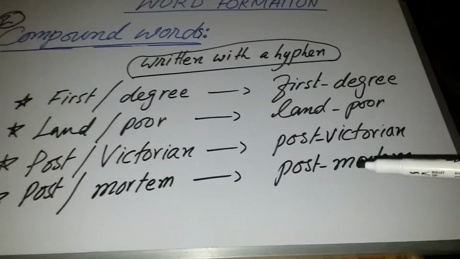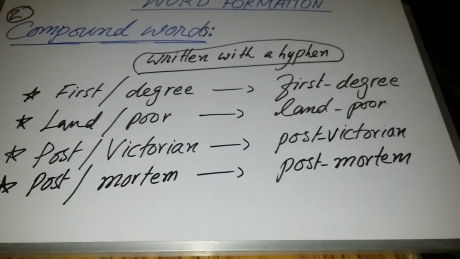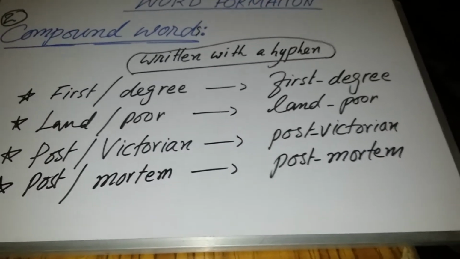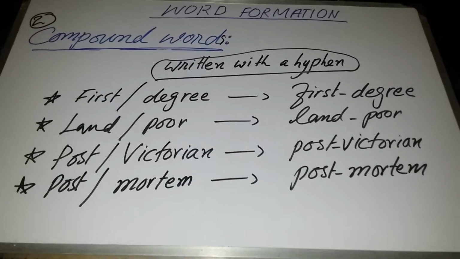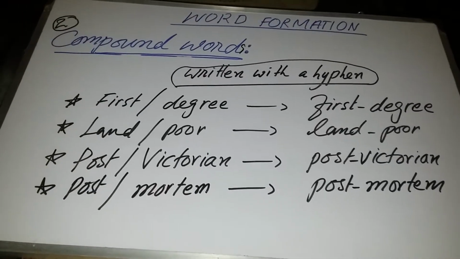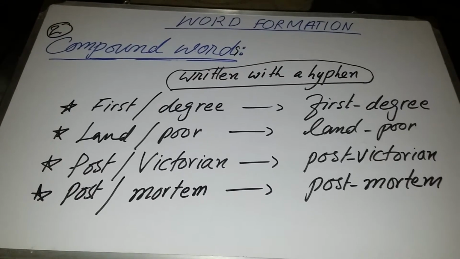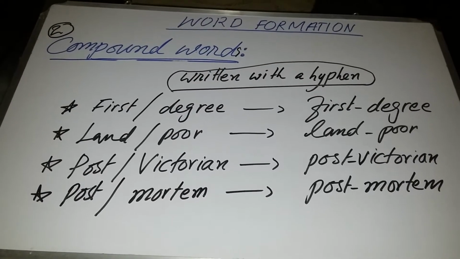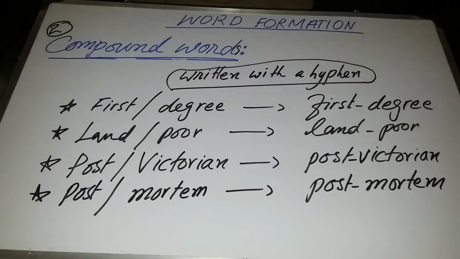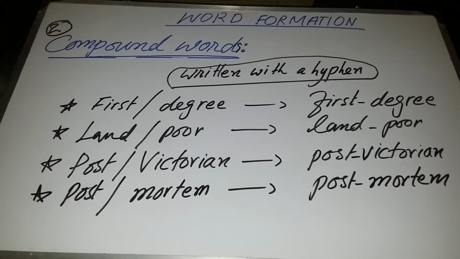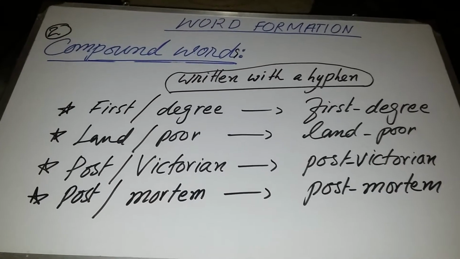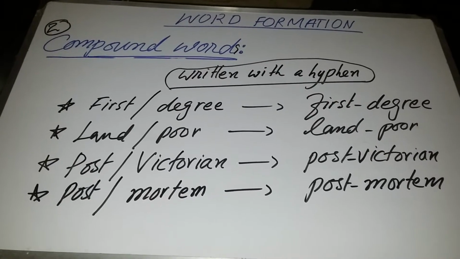So in this way compound words can also be written with a hyphen, and these are called hyphenated words as well. But as I told you, nowadays compound words are written as one word, and no hyphen or space is used, but I taught you that in this way compound words can also be written with a hyphen and with a space as well.